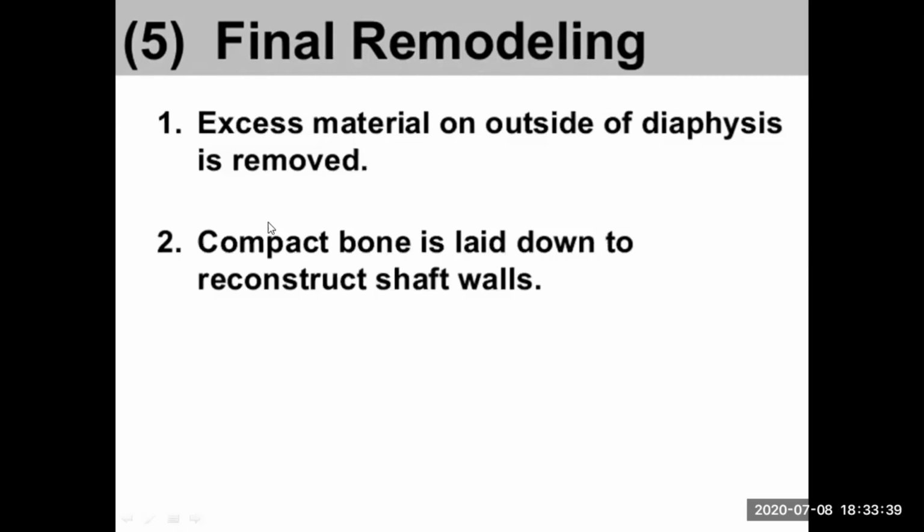It should not invade the surrounding cells and not disturb the surrounding muscles and tissues. So it should be smooth like before the fracture. What happens? The excess material on the outside of the diaphysis is removed. The excess bone which is formed during the bony callus formation is removed in this process. Compact bone is laid down to reconstruct the shaft wall. Now the compact bone, which is the outer layer of the bone, is formed on that callus, in balance with the upper and lower portions of the bone which are not fractured.